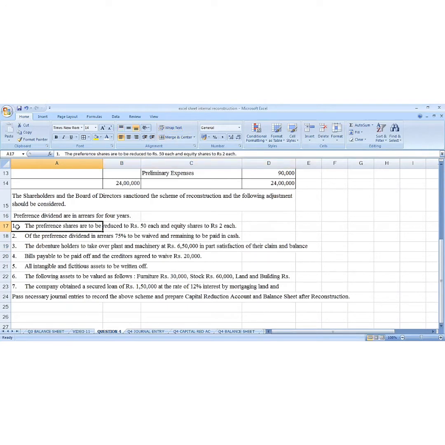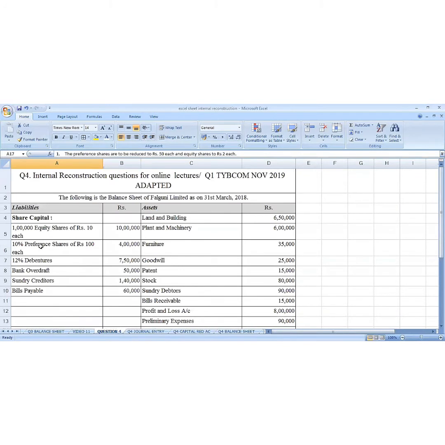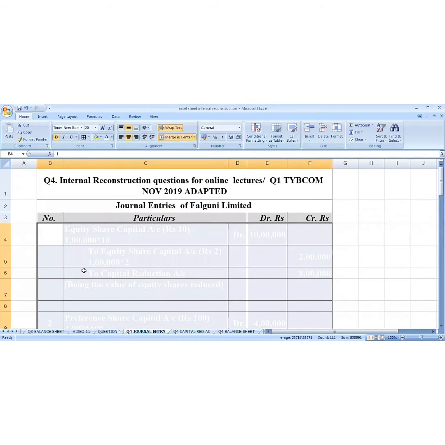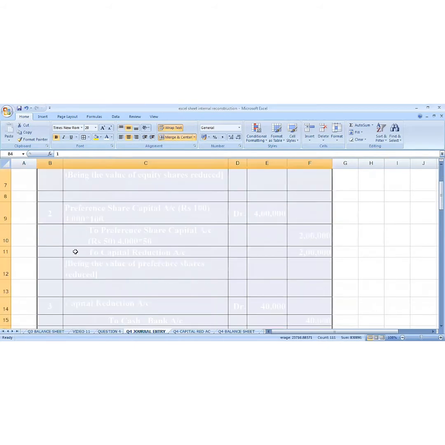So we go to the first one. Preference share are to be reduced to rupees 50 each. You see number of preference share. The value of the preference share is 4 lakh divided by this 100 rupees will give us 4,000 preference shares. So what is the journal entry?